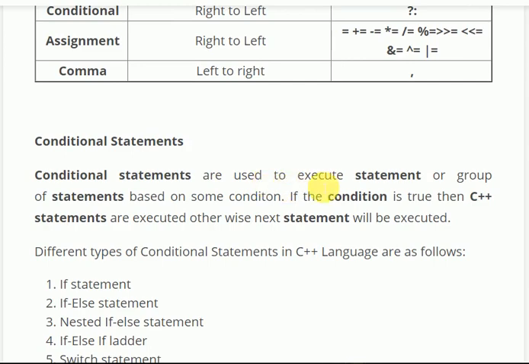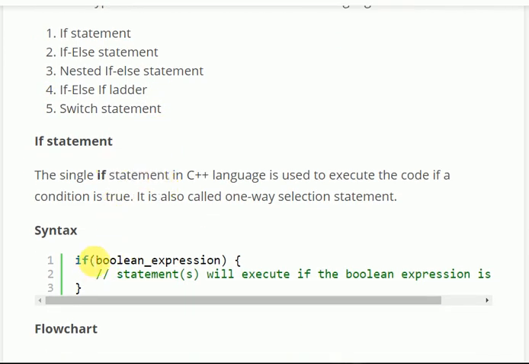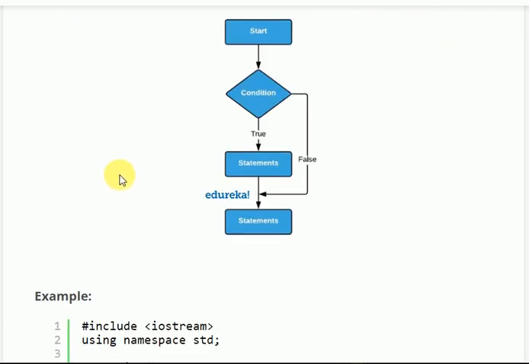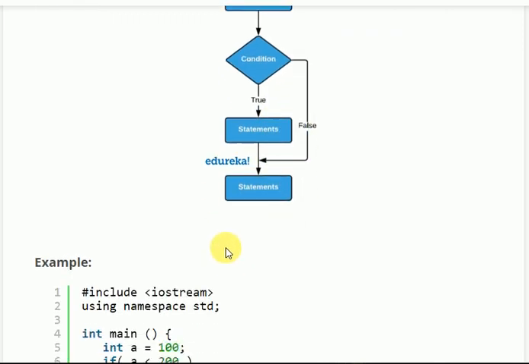Conditional statements are used to execute a statement or group of statements based on some condition. If the condition is true, then the C++ statements are executed. Otherwise, the next statement will get executed. Different types of conditional statements in C++ are if, if else, nested if else, and switch statement. Now, if the Boolean expression is true, then only execute. Flowchart: start, if condition true, statement; false, statement. If else.